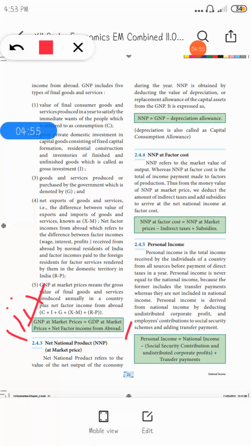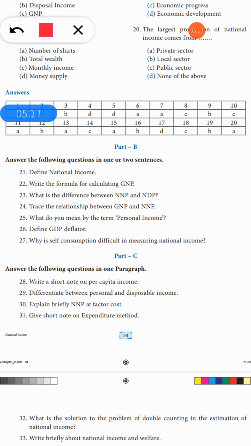Coming to the opposite side, NNP, that is net national product. Like the previous question, you can start from here till "during the year." This is your first point, and you can write the formula as a second point. Understood? Okay, let us move on to the next question. What do you mean by the term personal income? This is on page number 21.